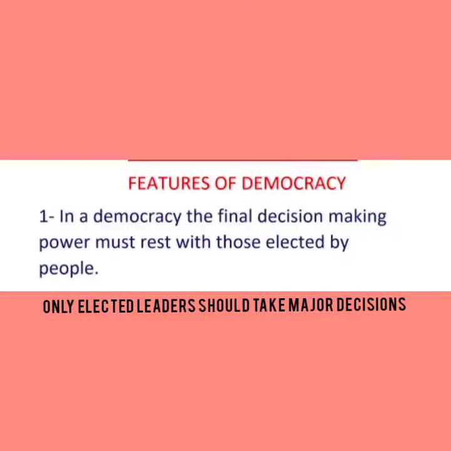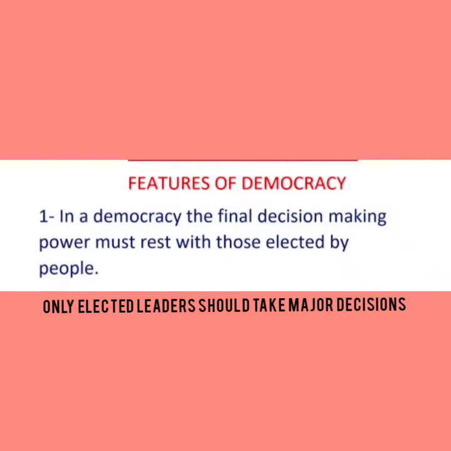Now children, let's discuss the features of democracy. Now the first feature is, in a democracy, the final decision making power must rest with those elected by people. It means that you can say that only elected leaders should take major decisions.